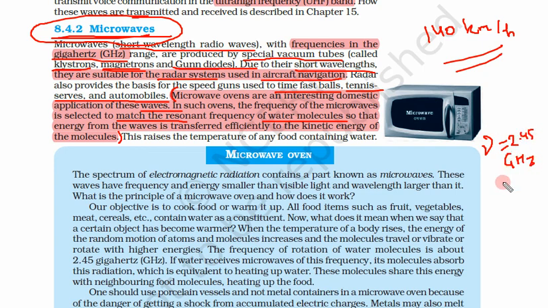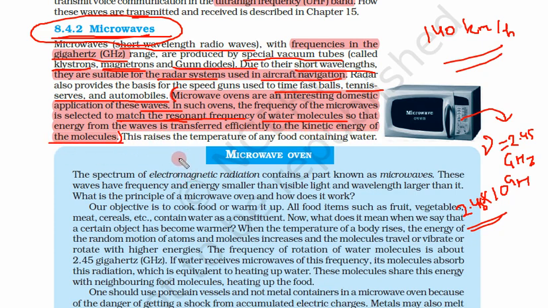Again, this is in gigahertz, that means 10 to power 9 hertz. 2.45 into 10 to power 9 hertz. This is the natural frequency of the water molecule. If we match the frequency of the microwave oven with this, what will happen? There will be a resonance and energy is absorbed by the water molecule. So we have to match this resonant frequency of the water molecule, so that the energy from the waves is transferred efficiently to the kinetic energy of the molecule.